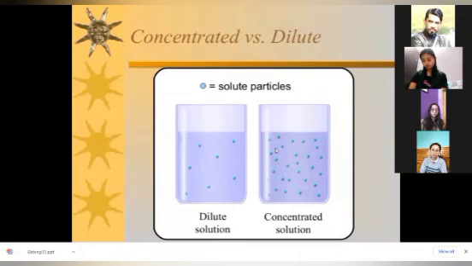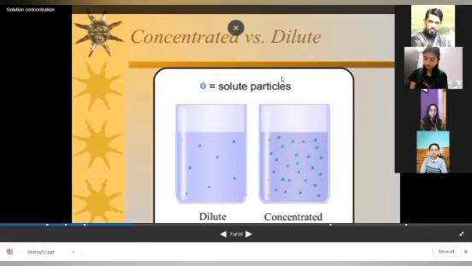Many times you have heard the words dilute HCl, concentrated HCl, dilute H2SO4, concentrated H2SO4. Now dilute tea, concentrated tea. Some people will say keep less sugar in tea, that means dilute. Somebody wants more sugar, more sweet, more milk, more tea leaves, that means they want a concentrated solution. You can see light coffee: latte is light, cappuccino is concentrated coffee. So these are the words that are used in chemistry, dilute and concentrated.